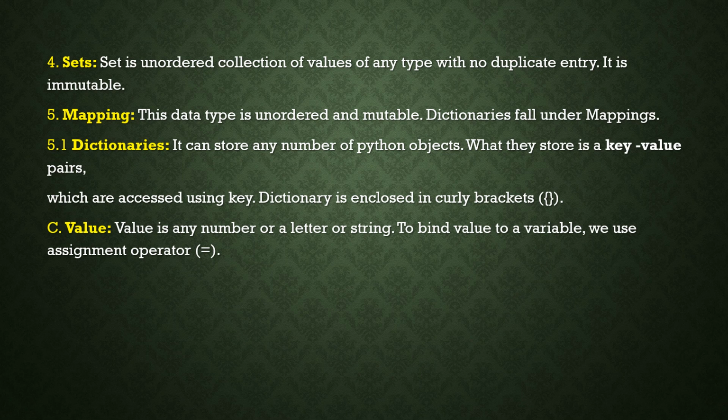A equal to 10 means 10 will be assigned to A. For example, we have a sequence of instructions: A equal to 10, B equal to 20, A equal to B means the value of B will be assigned to A. So after execution of that statement, the A value will be equal to 20. Okay, these are about values.